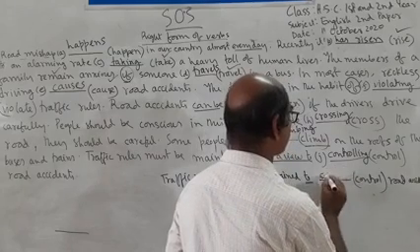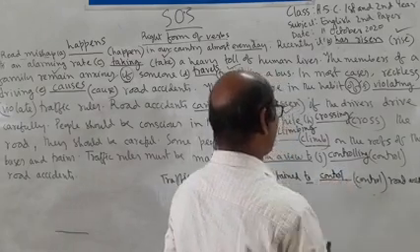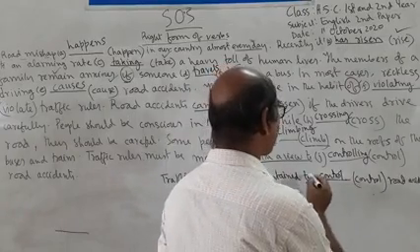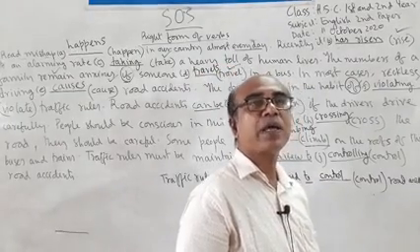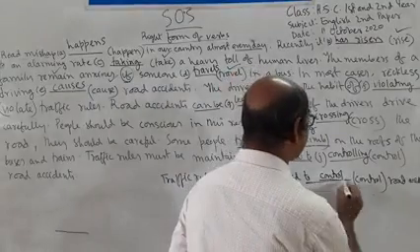If you find a verb after to, then it will be the present form of verb to make an infinitive. To control is an infinitive.